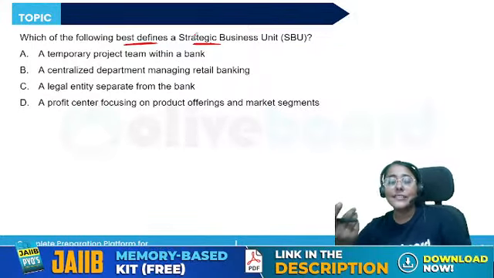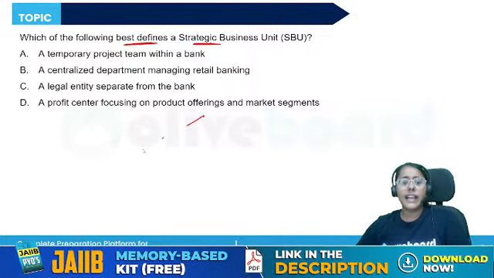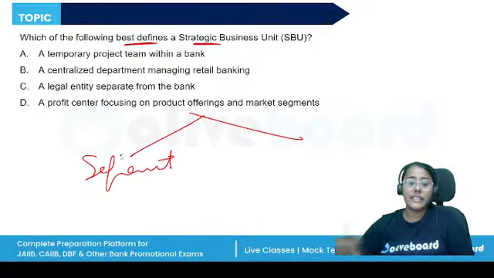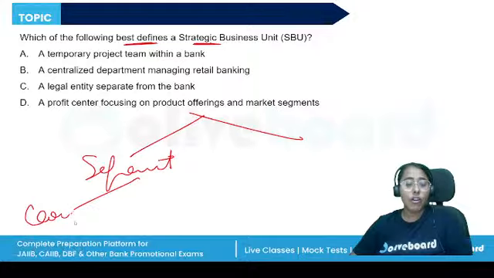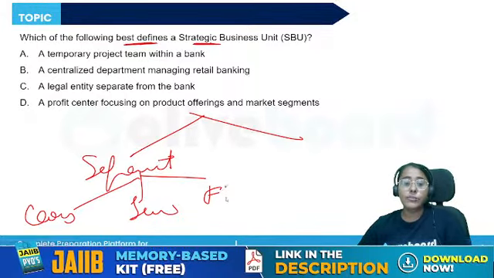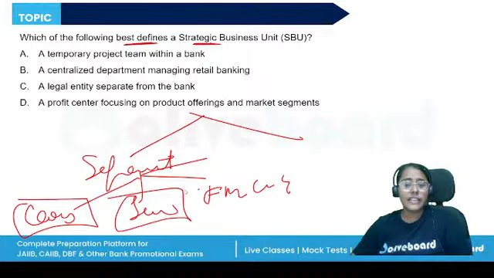So, what is SBU? There are two things that the banks or other companies can do. Either they can create separate centers for their different activities. Let's say there's a parent company, they are involved in the manufacturing of cars, also jewelry, also fast moving consumer goods, also any other consumer goods. All right. So they can say that we are creating separate units for each one of them.